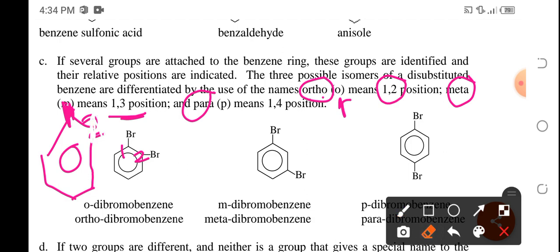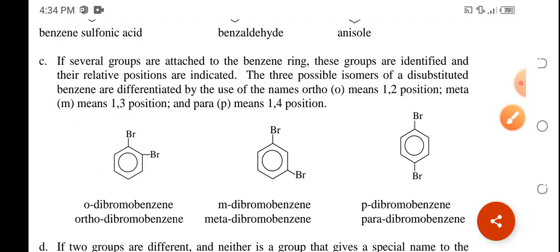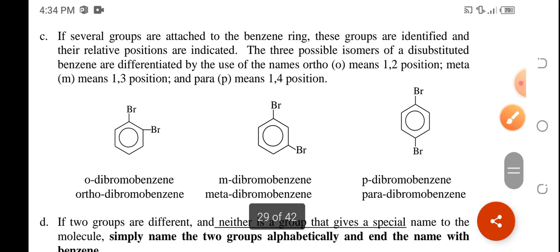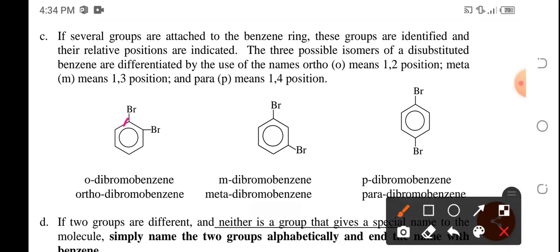Okay, so for 1 and 3, dito naman. Dito yung 3. Okay, ito, 1 and 3. And for para position, it is 1 and 4. Okay, so there are 3 possible positions if there are only 2 substituents. Ortho, meta, and para.